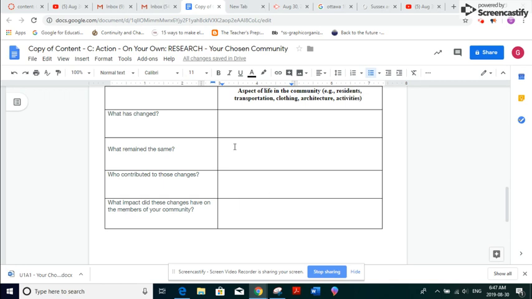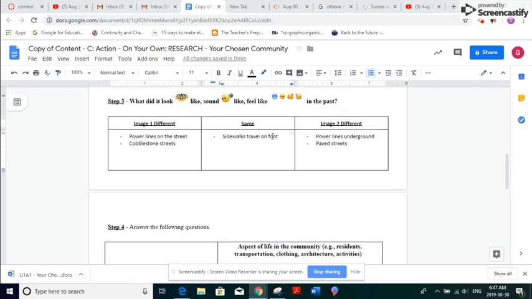So you're just sort of looking for some things that you can include in this table from the things that you found up here that were the same and different, and just sort of talking about why those things have changed or why you think those things have changed.